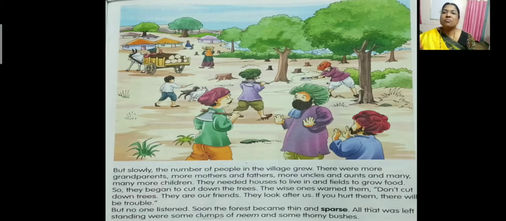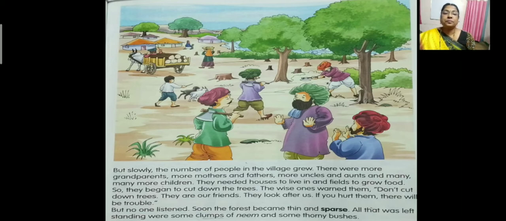So only some trees were there, which are close together. And see, only here, a little bit far away, you can see some trees. Neem trees were there, and also some thorny bushes. You can see some bushes here and there, isn't it, children?